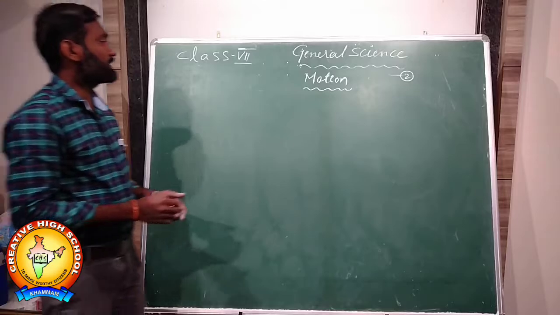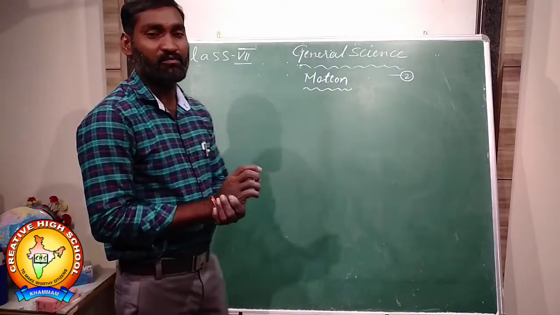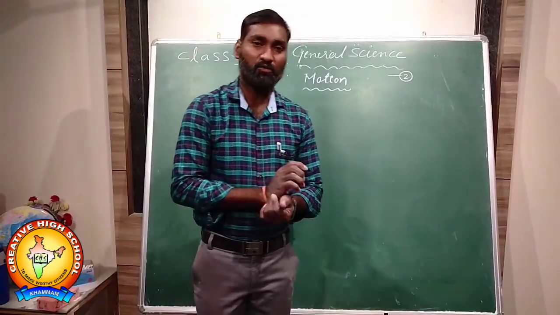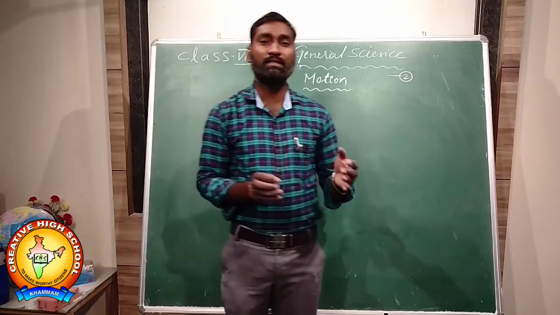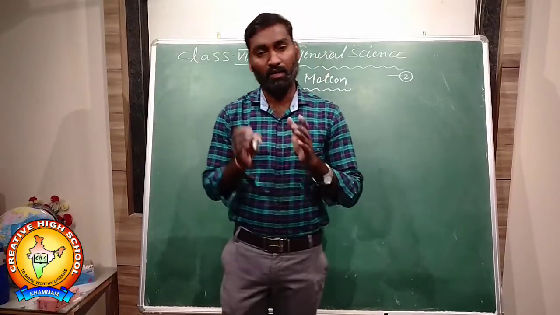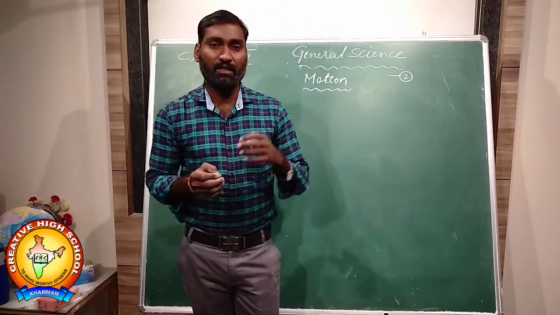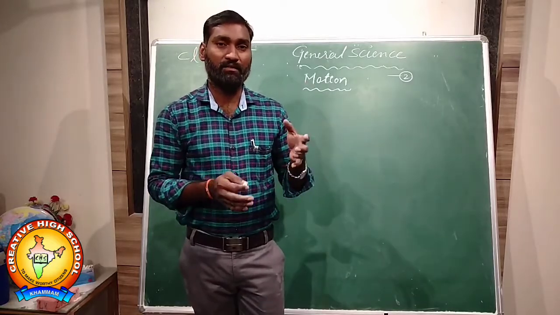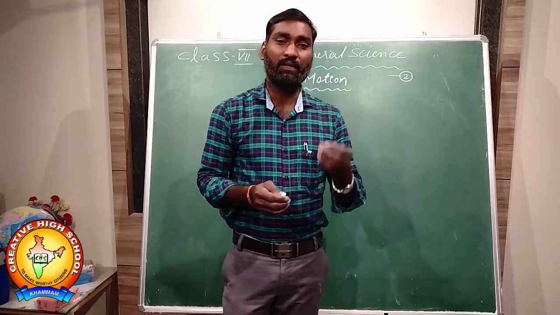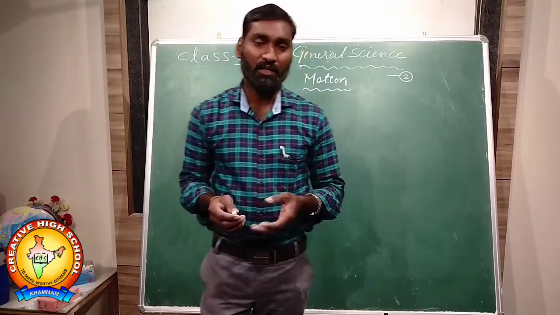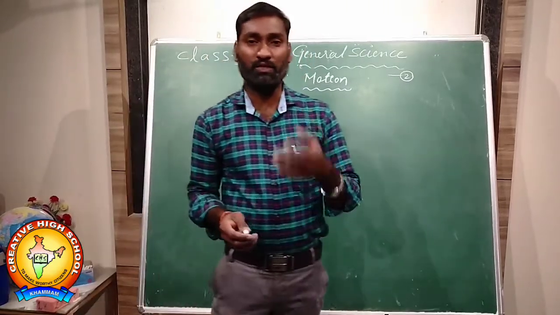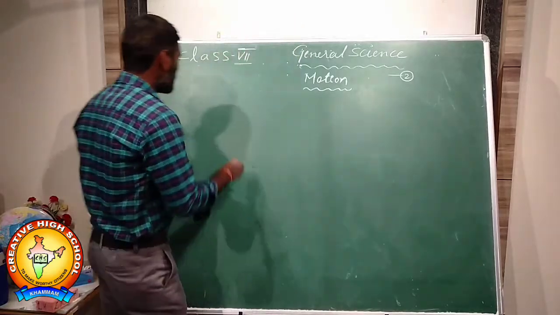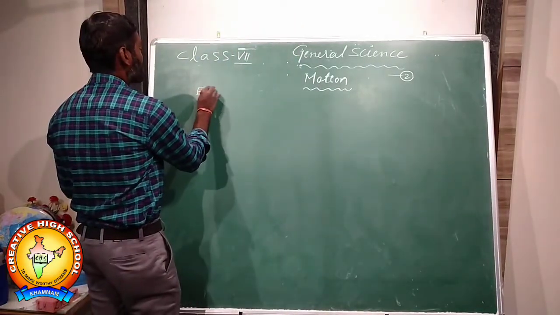Okay, students. Next, equations of motion. Distance, displacement, speed, velocity, acceleration: these all describe some motion of an object. The motion of an object is represented in the form of equations. It's called equations of motion.